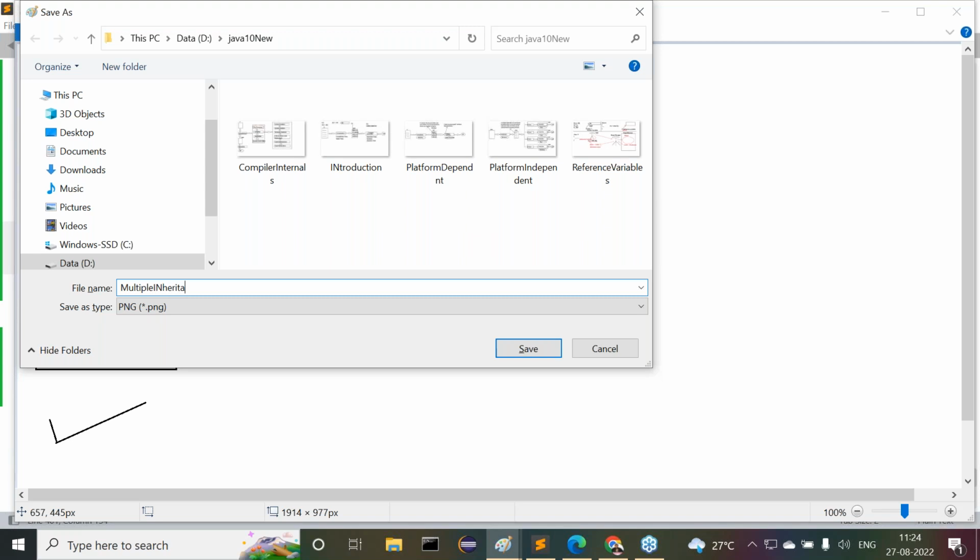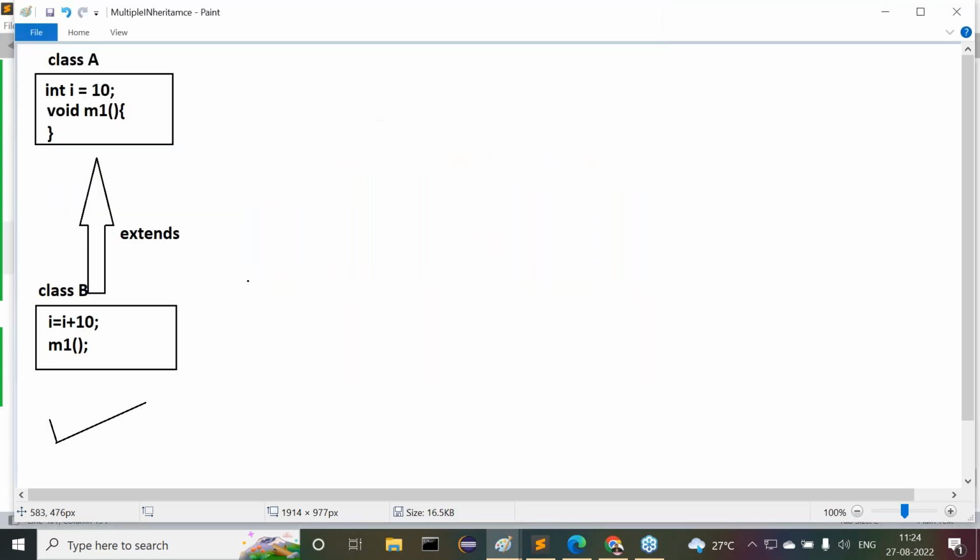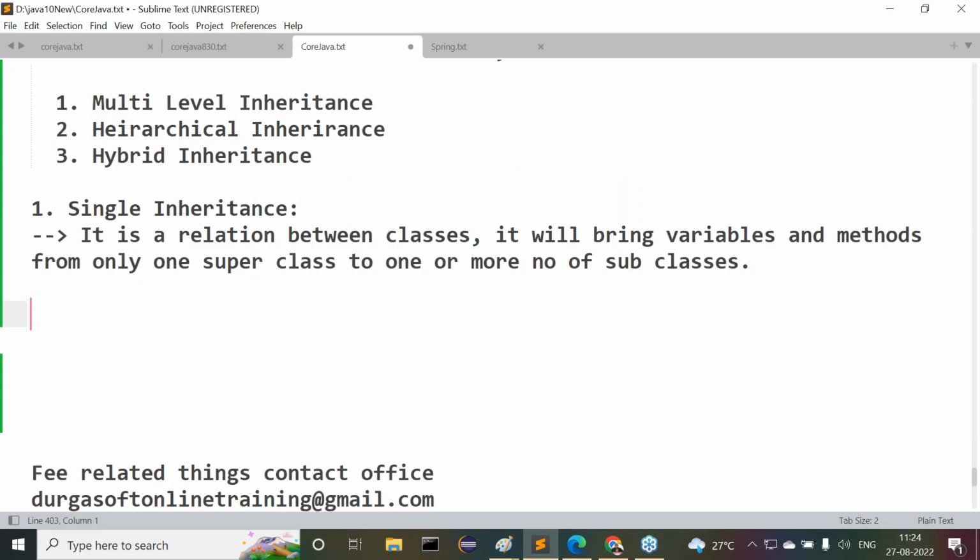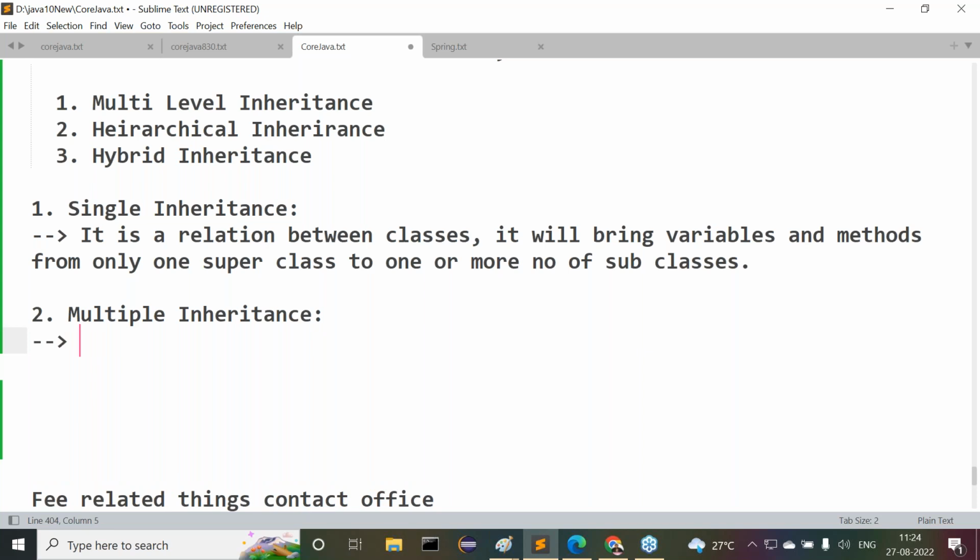Next is multiple inheritance. What is this multiple inheritance? What is the definition for multiple inheritance? If you observe this point here, understand this clearly. Again, the same definition: it is a relation between classes. Then what will it do now?